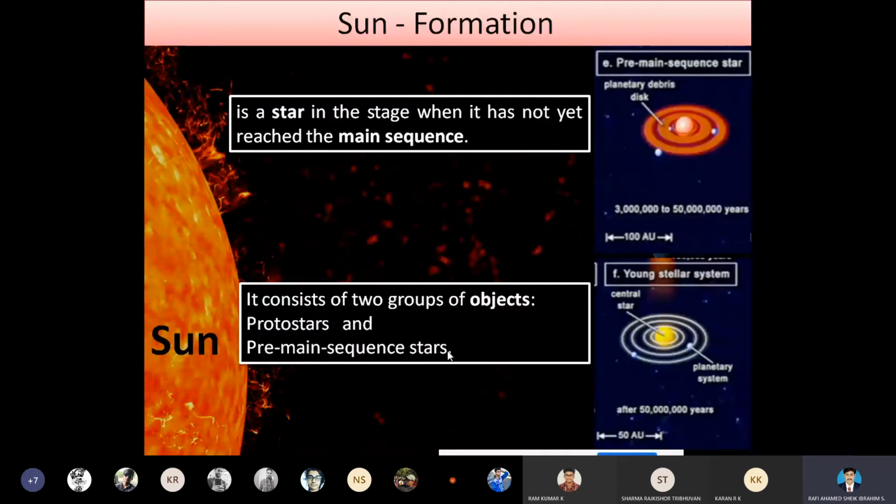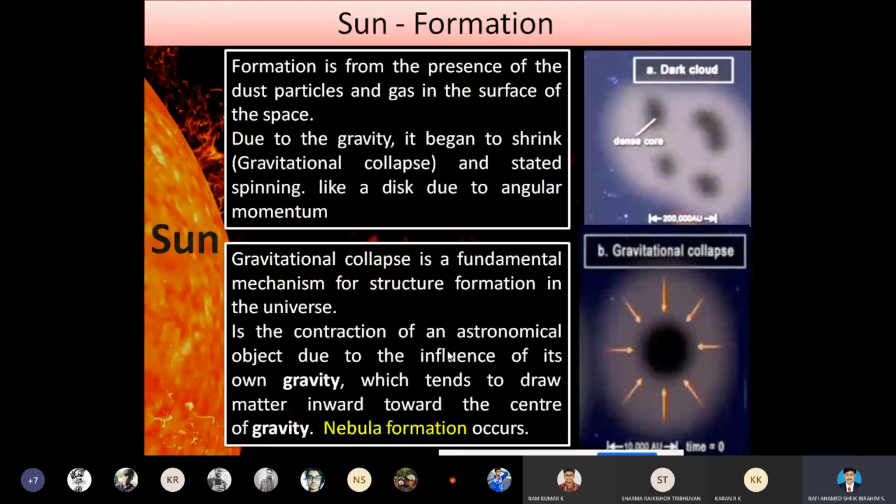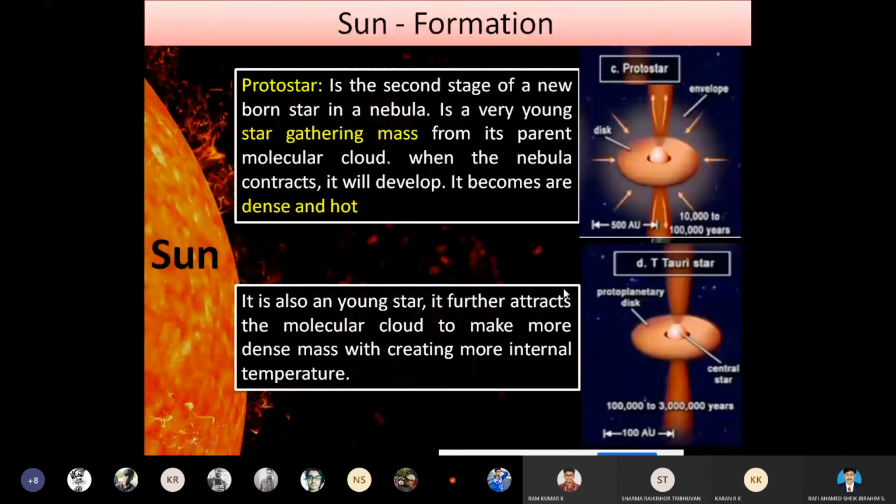That is the sun. See, the dark cloud is the first stage of the formation. Gravitational collapse is the second stage of the formation. Protostar is the third stage of the formation. The Taurus star is the fourth stage of this formation.